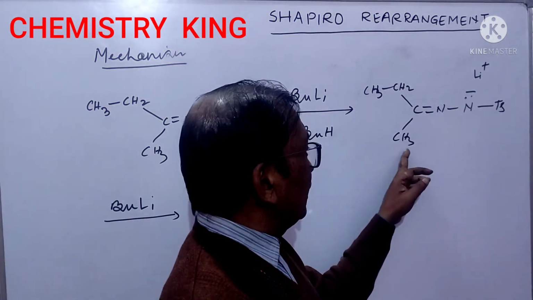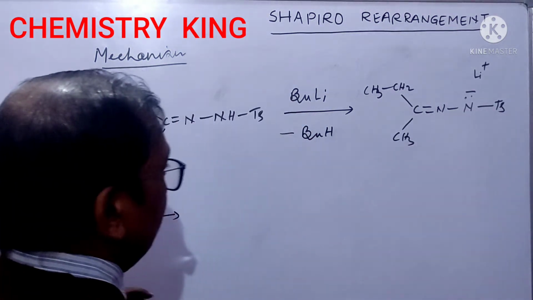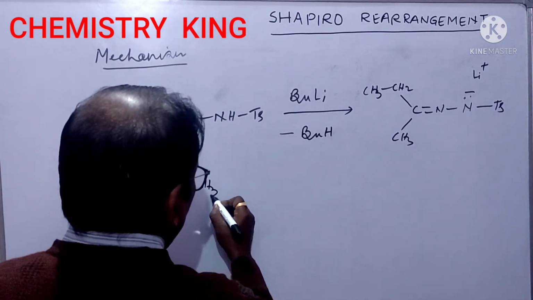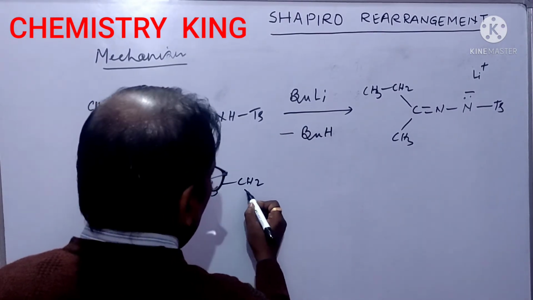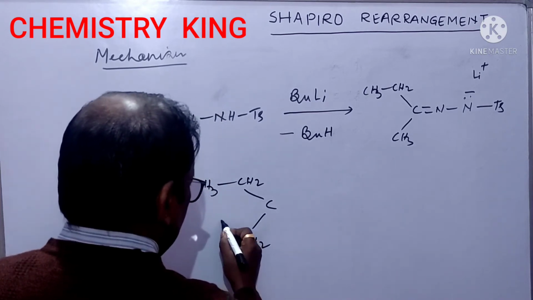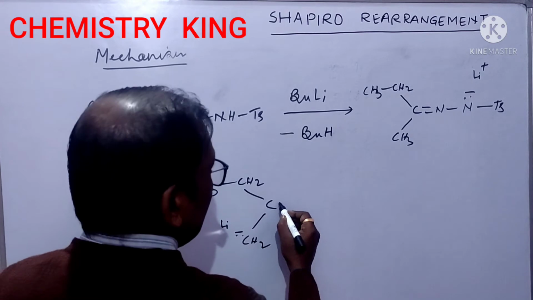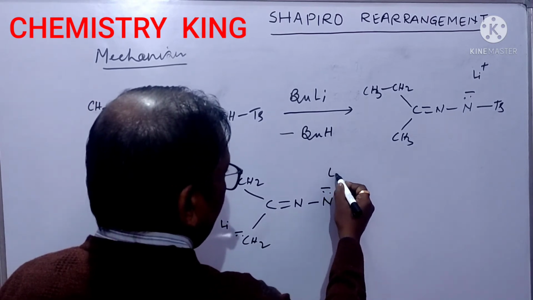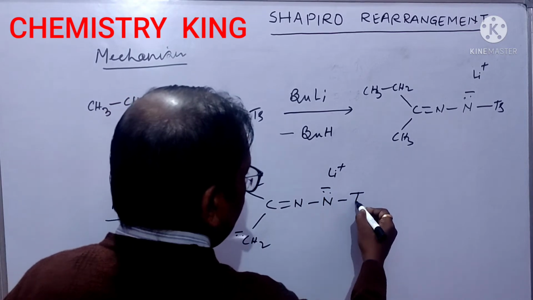So this hydrogen is eliminated: CH3, CH2, C, CH2 minus Li plus double bond N single bond N minus Li plus Ts.